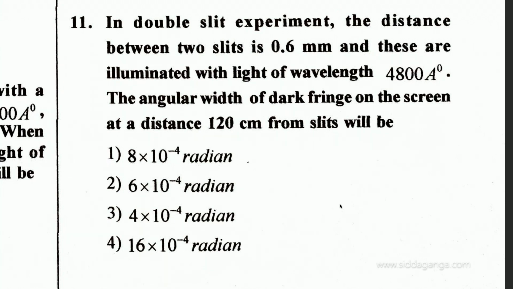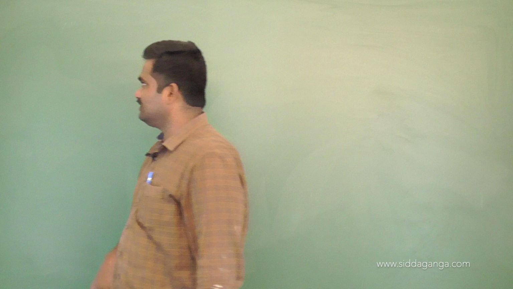In a double slit experiment, the distance between the two slits is 0.6 mm and these are illuminated with light of wavelength 4800 Å. The angular width of dark fringes on the screen at a distance of 120 centimeters from the slits is what they are asking to find out.